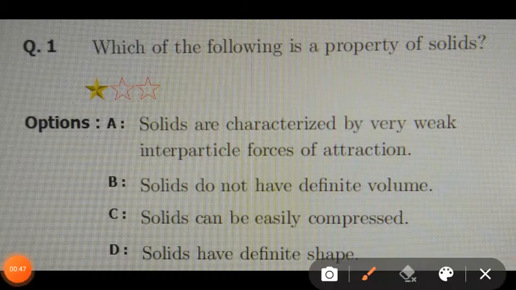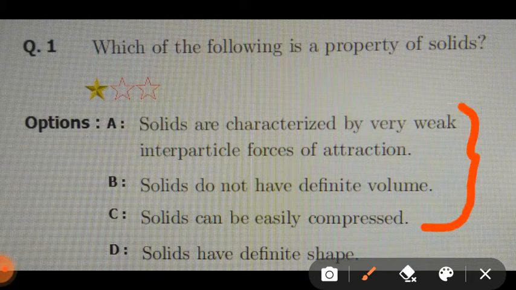There are four options. Out of these, the first three are the properties of the amorphous solids, and therefore the solids have the definite shape. This fourth answer is a correct answer.